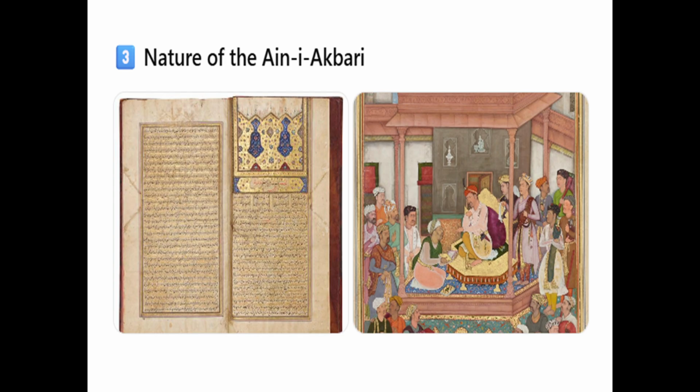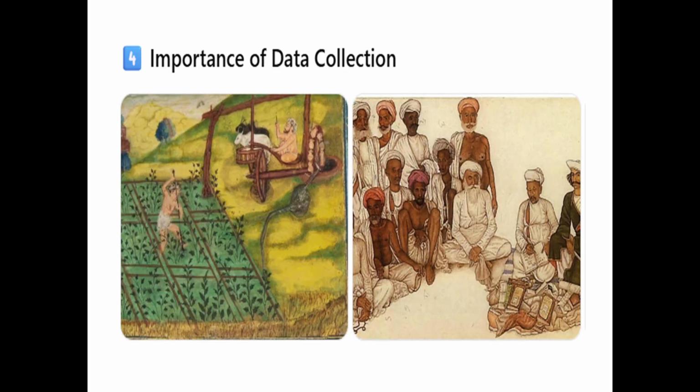It includes information about the organization of the imperial court, administration, army, sources of revenue, physical layout of provinces, and cultural and religious traditions of the people. Why was this data collected? What was the importance of data collection? The collection of information was an important imperial exercise. It helped the emperor understand customs and practices of different regions, economic conditions, and the administrative structure of the empire.